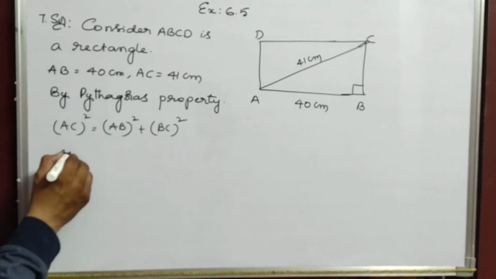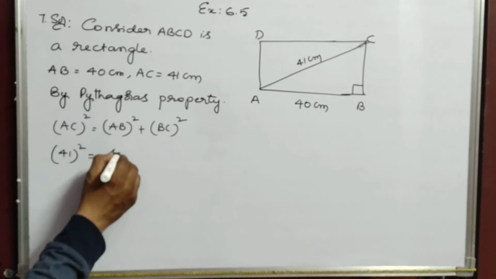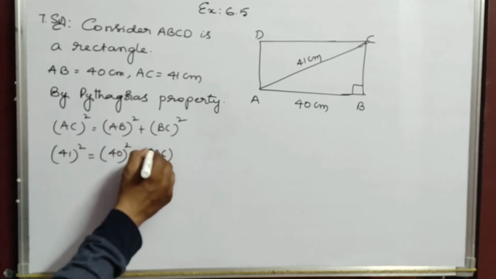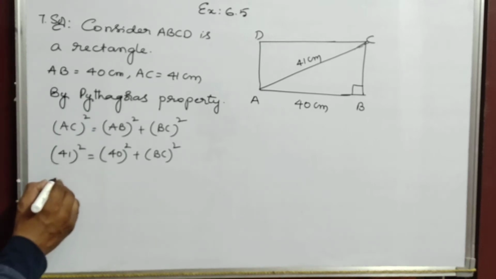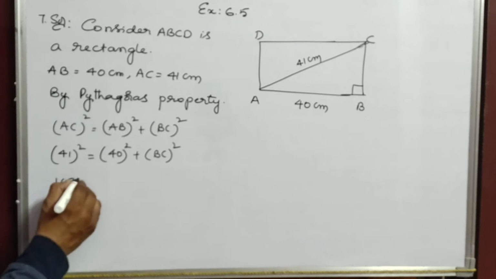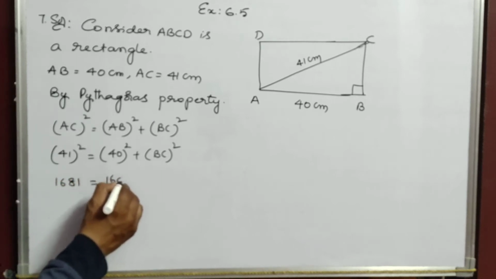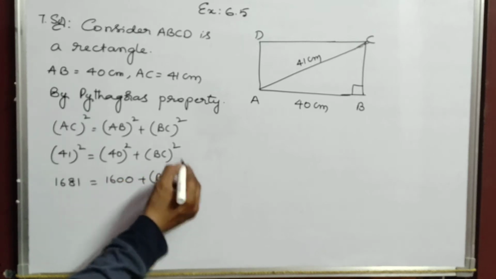What is AC? 41 whole square equals AB which is 40 whole square plus BC whole square. Now 41 into 41 children. If you multiply 41 into 41, it is 1681. 40 into 40, 4 fours are 16, that is 1600, plus BC whole square.